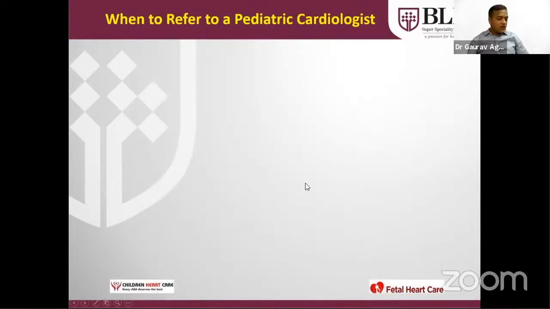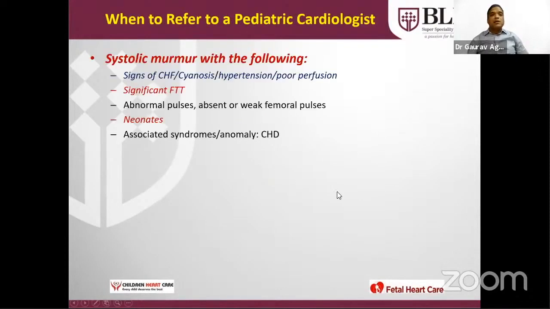Now the question comes, when to refer to a pediatric cardiologist? Whenever there is a systolic murmur with any of these things: signs of heart failure, cyanosis, hypertension, poor perfusion, significant failure to thrive, abnormal pulses like bounding pulses or absent or weak femoral pulses. Neonates with a significant murmur should be referred immediately to rule out any heart disease.